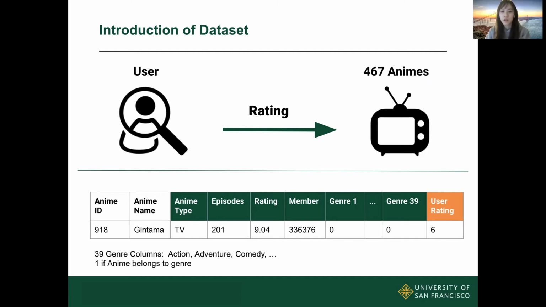Among the 47 columns, 39 of them describe the genre of the anime, such as comedy, action, or adventure. The other columns are anime ID, name, type, episode, average rating, and the number of members of this anime. The more well-known this anime is, the more members it's going to have. As you can see on the slides, the features we're going to use are colored in green, and the target variable is highlighted in orange, which is the personal rating this user gave to the anime.